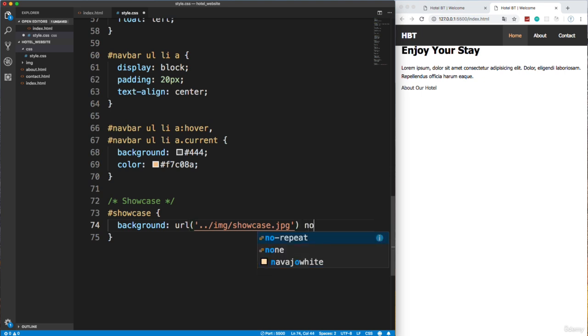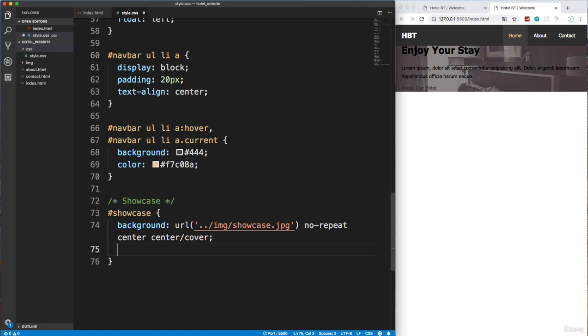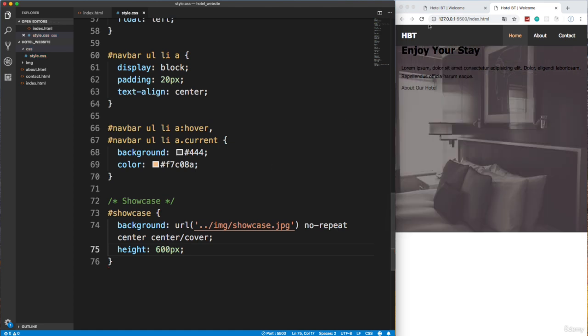And then we're just going to add no-repeat, and then let's do center. So this is the background position, and then we want it to cover the whole thing as well. So let's save that. Okay. Now, obviously, we want a bigger height than this. So I'm going to set the height to 600 pixels and save. Good. So now you can see that it's the same height.